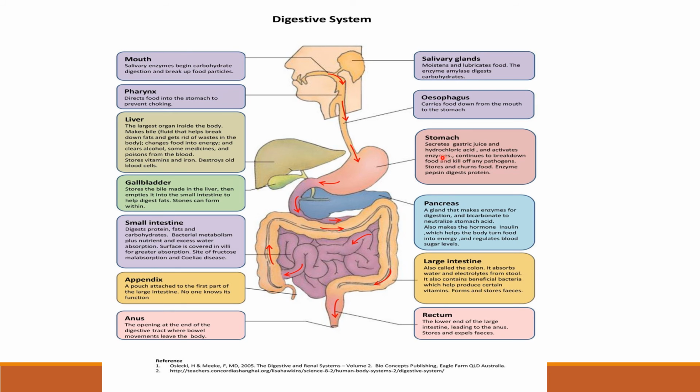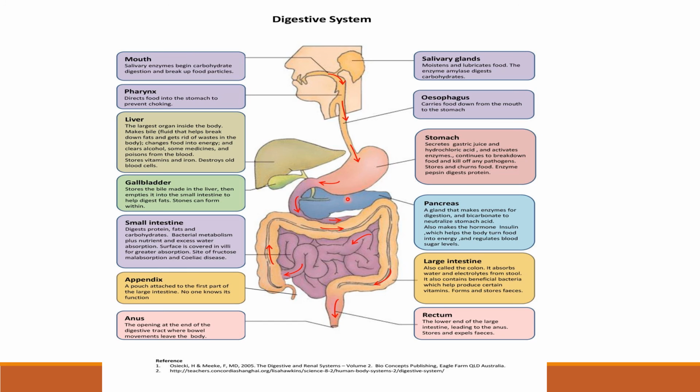Pepsin will help to digest protein. There are enzymes which will digest protein, which is pepsin, and there are enzymes which digest milk also. Casein is an enzyme which helps in digesting milk, right?